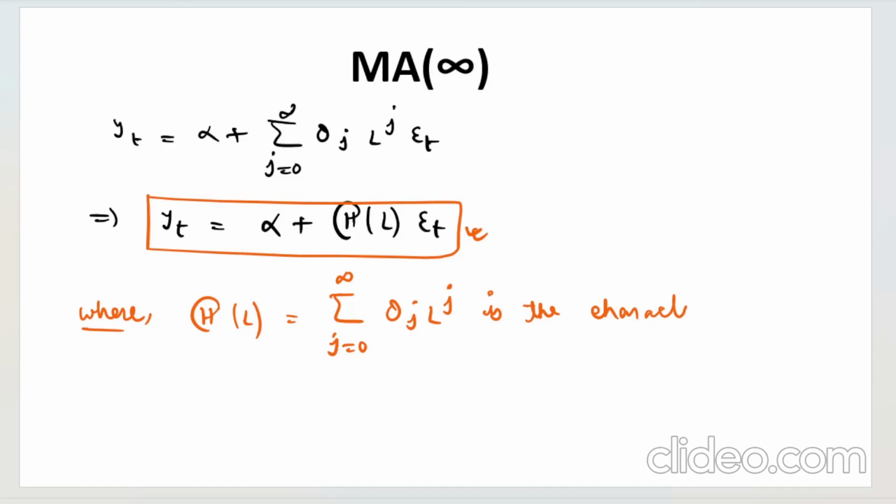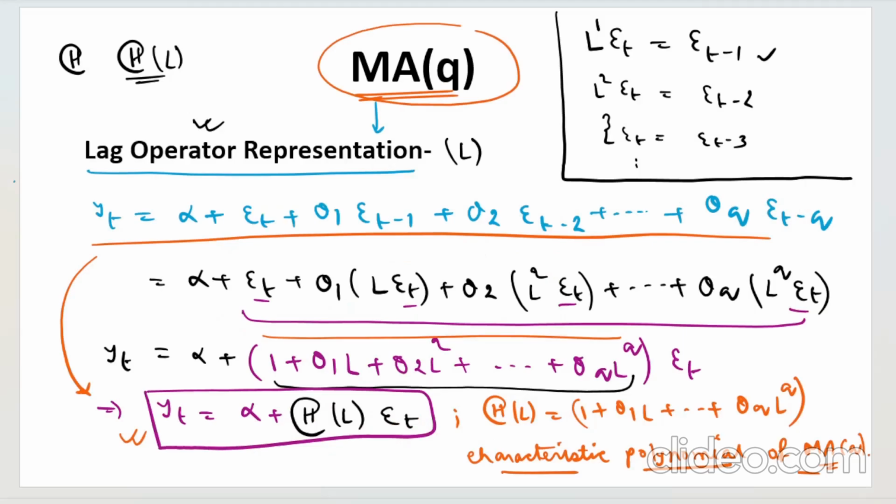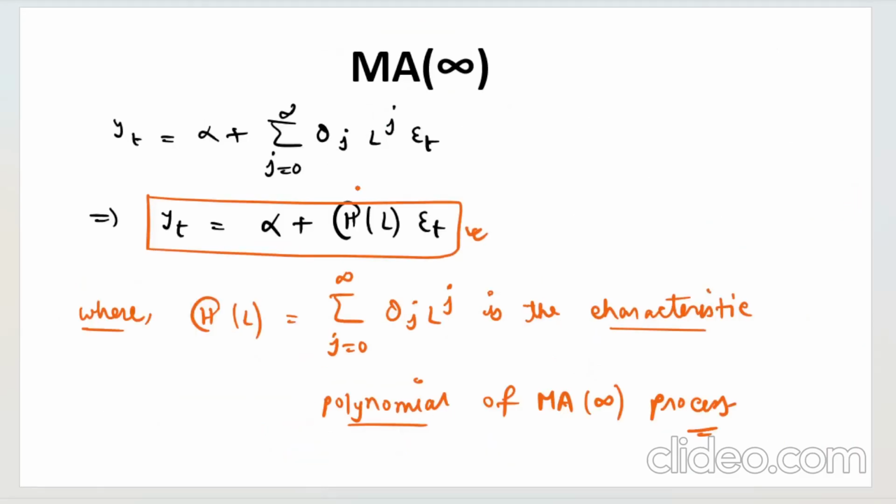It is called the characteristic polynomial of the MA infinity process. The similar thing we did for the MA(q) process also: we wrote it in this format and said that Theta of L is the characteristic polynomial of MA(q), and we have done the same here. This is the characteristic polynomial of the MA infinity process.